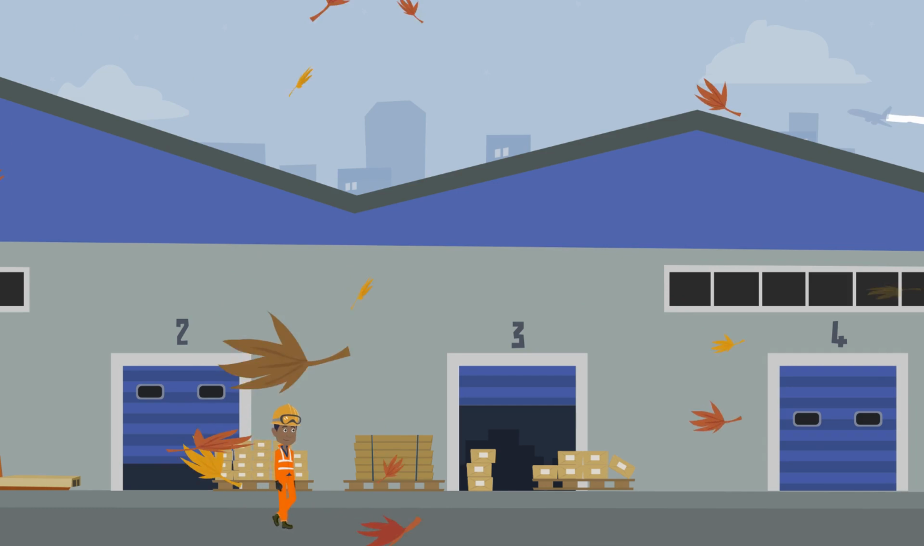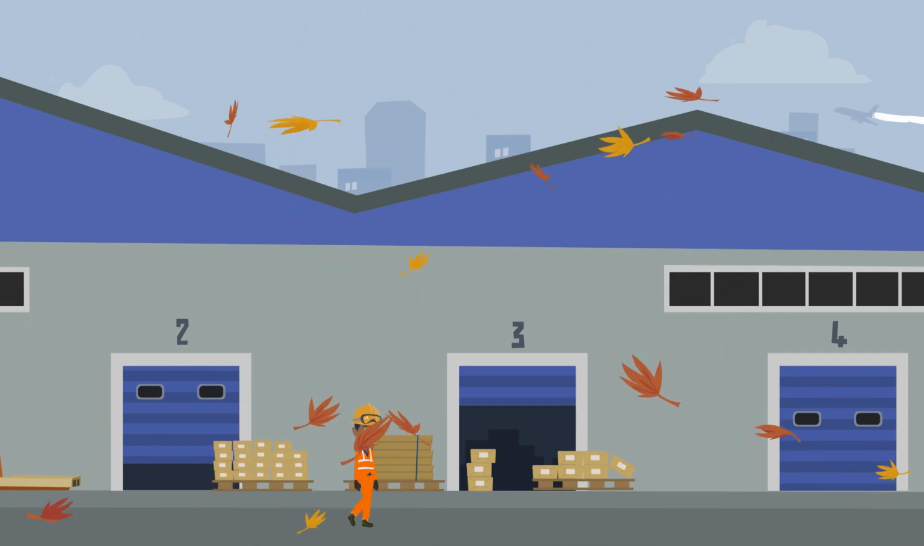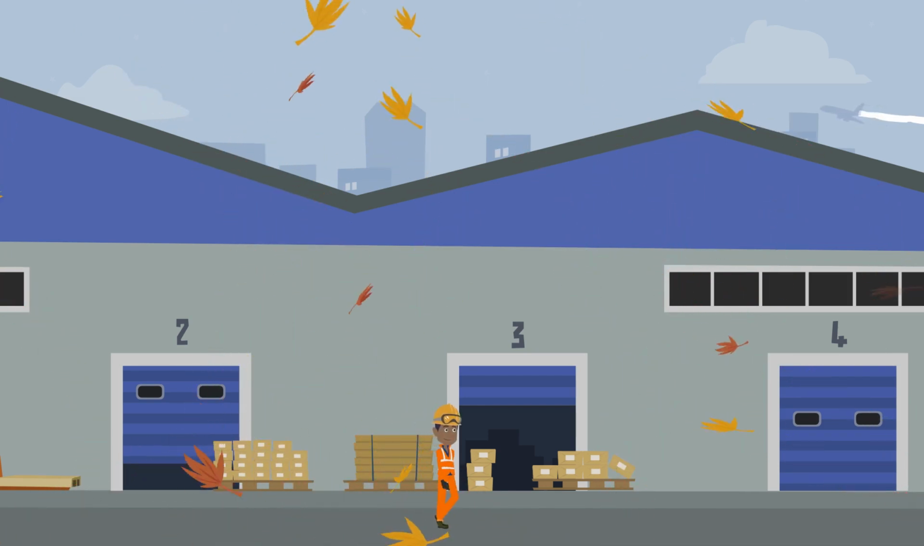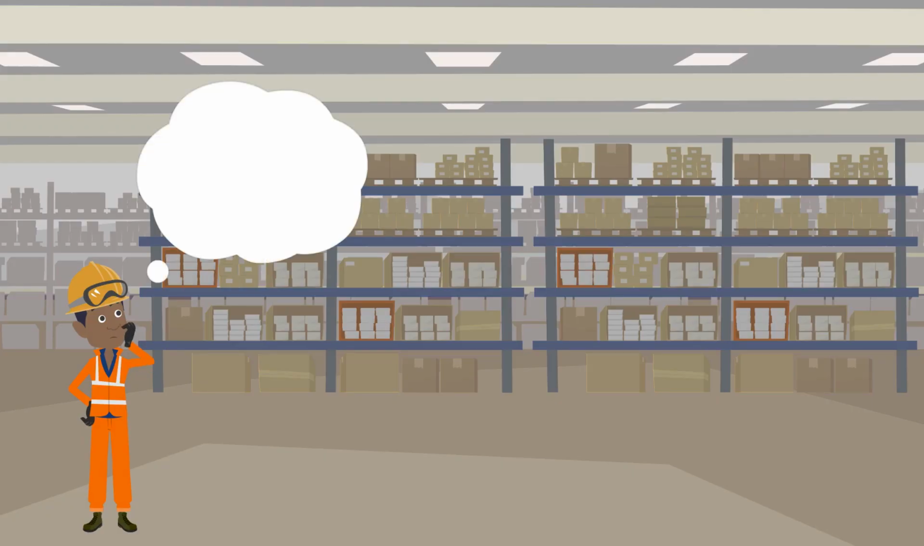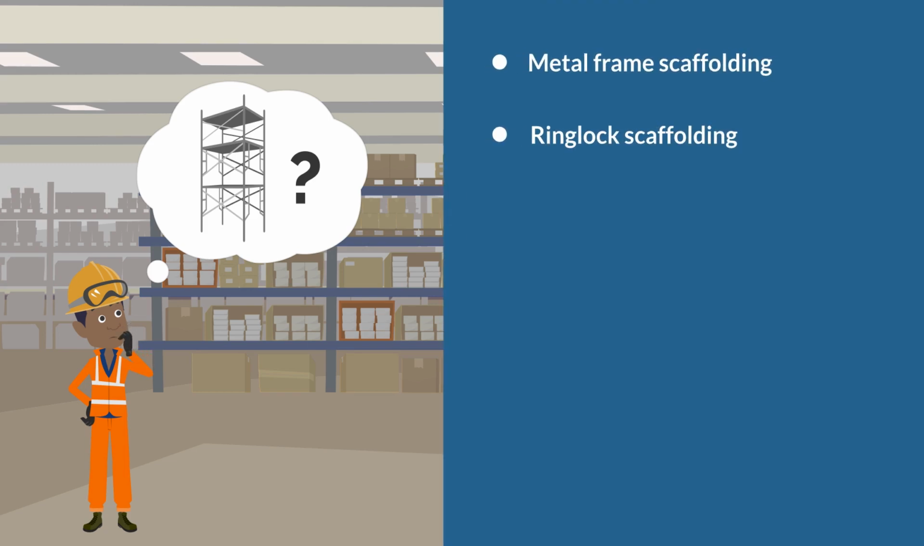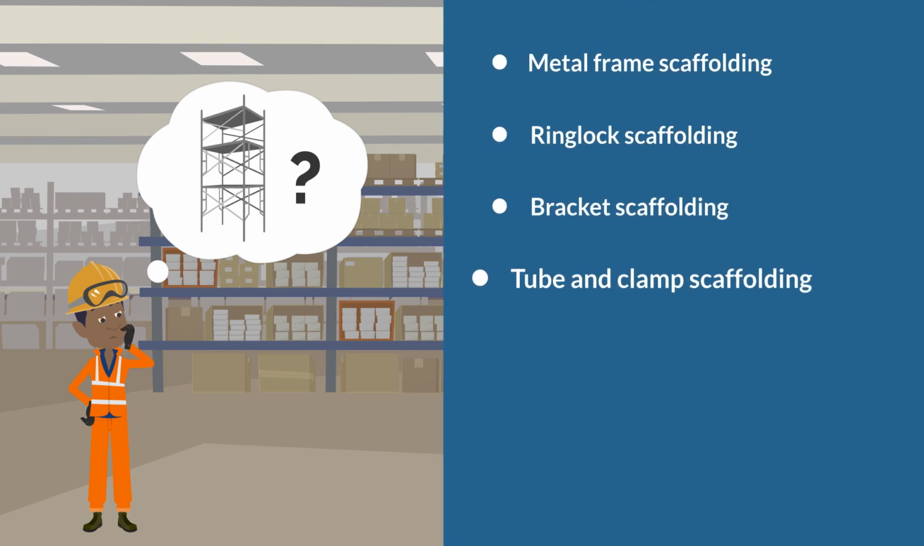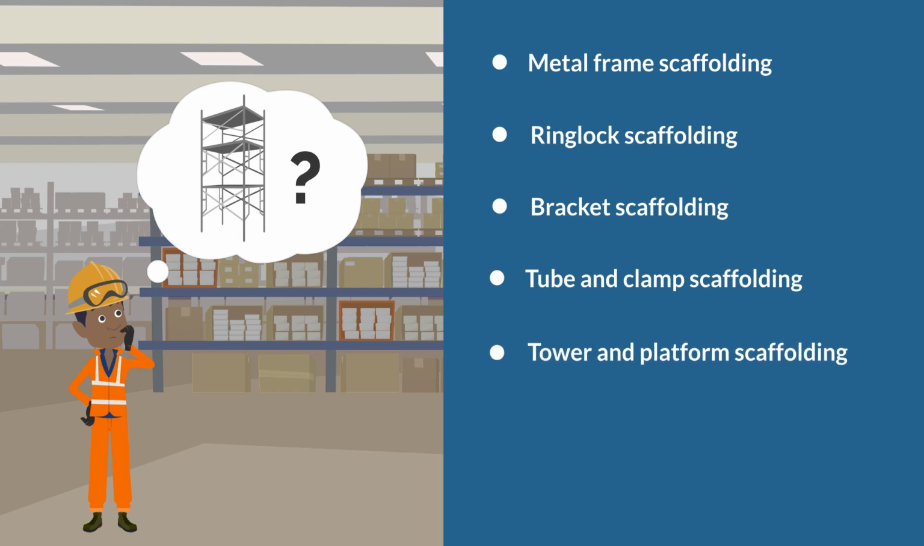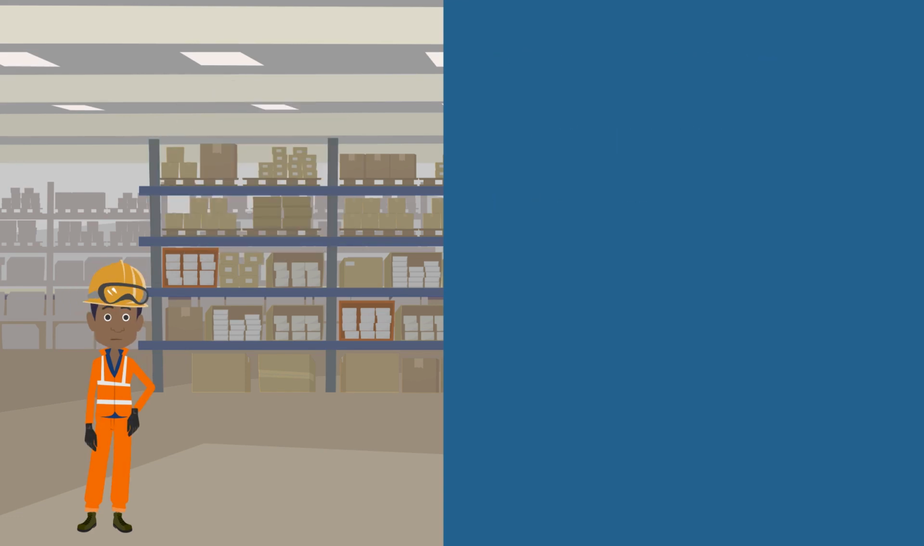On a cool fall day, William goes to his employer's warehouse to borrow scaffolding that will help him accomplish the job. He notices that there are several types, for different situations. For example, metal frame scaffolding, ring lock scaffolding, bracket scaffolding, tube and clamp scaffolding, tower and platform scaffolding, suspended scaffolding, and shoring scaffolding. Each type has its own characteristics and rules of use.